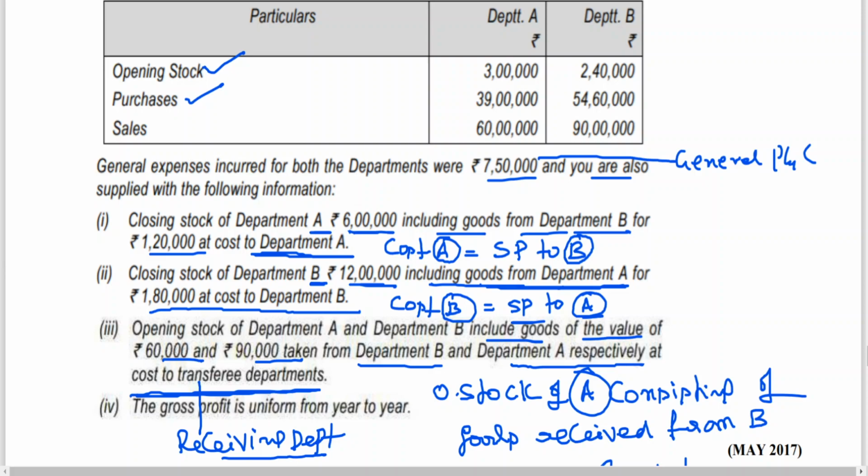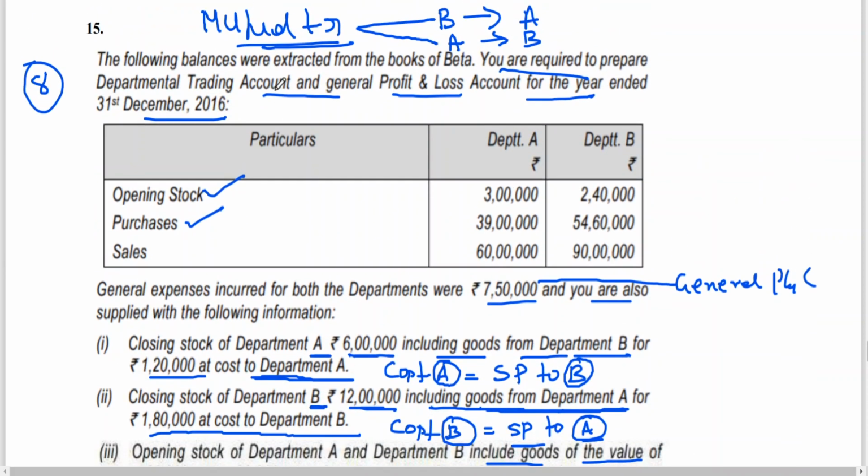So let me take out one problem. First, let me go for preparation of the trading account, through which I can find out the GP ratio. Then I can go for unrealized profit calculation. Then I can go for the general P&L account.